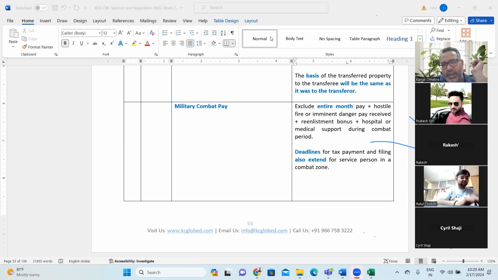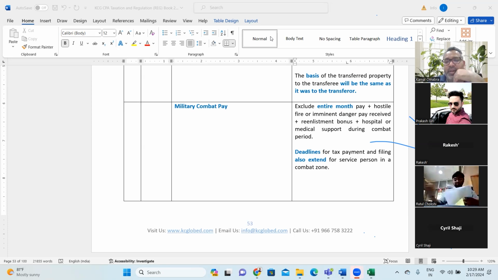So they receive normal income as well as combat pay. Normal income is taxable, but the combat pay received on account of hardship, hostility, hospital or medical support is not considered taxable income.